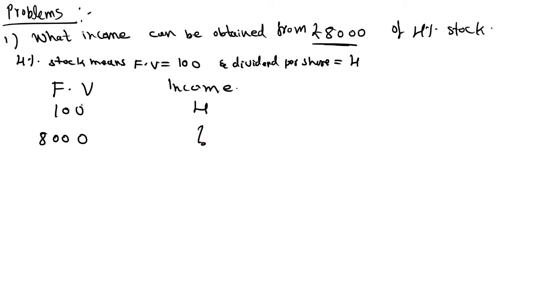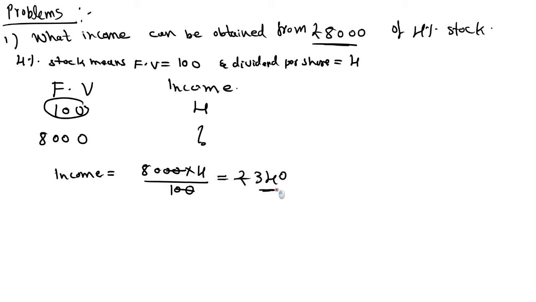If one share price is 100 rupees, you get income of 4 rupees, so how much income will you get from 8,000? Income is equal to 8,000 into 4 divided by 100. If you simplify, 80 into 4 is equal to rupees 320.